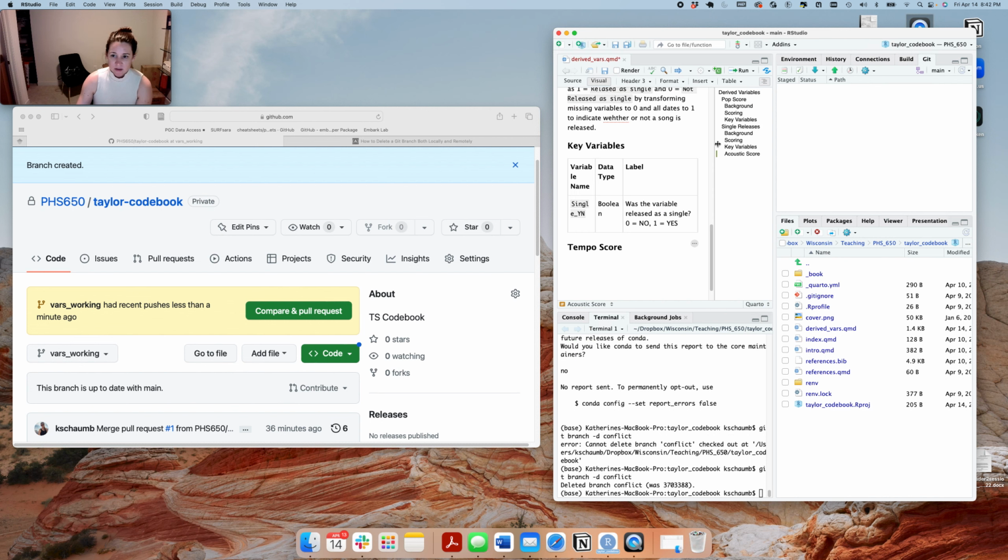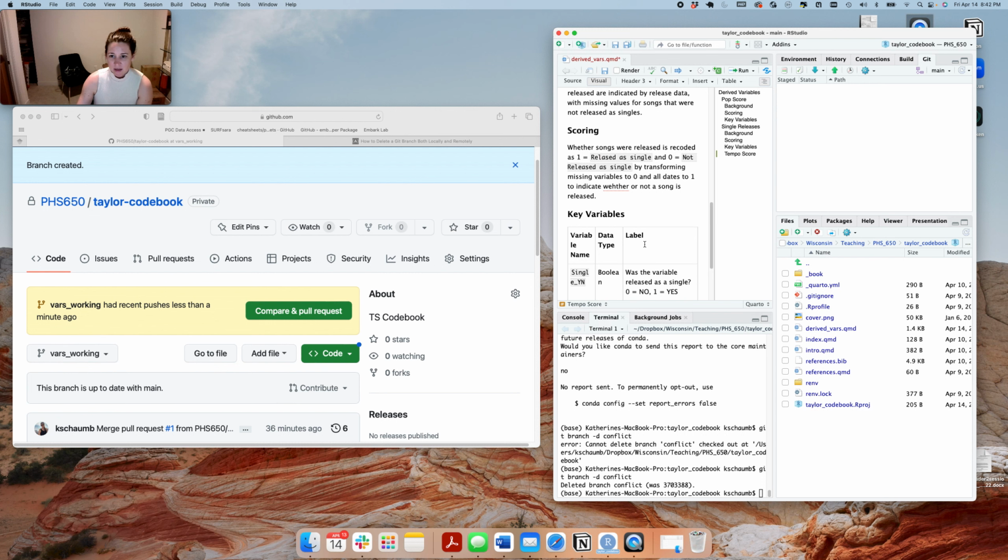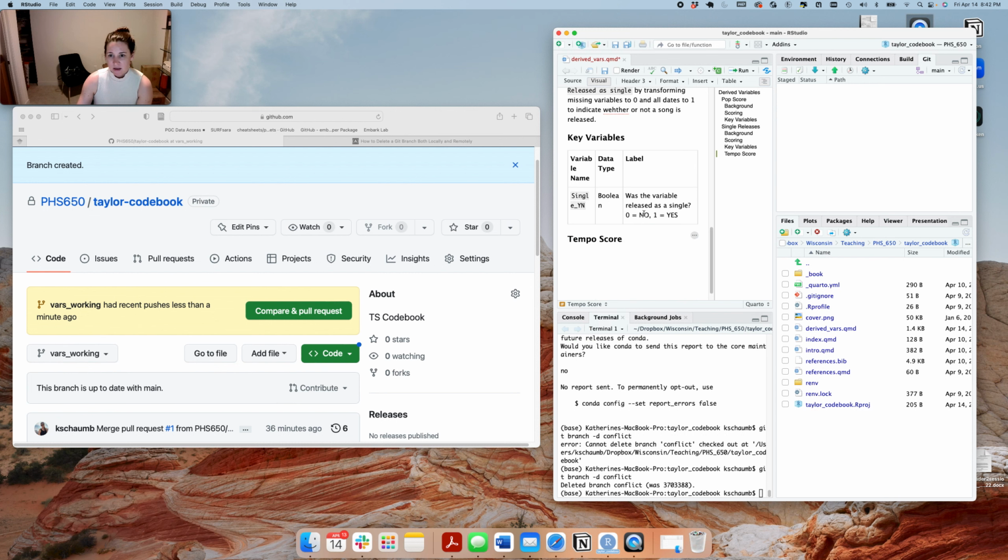Great. And now you can see I still have the tempo score here, and I'm going to overwrite exactly on this tempo score. Instead of tempo score or acoustic score, let's talk about the loudness score. Okay, so now I have this.